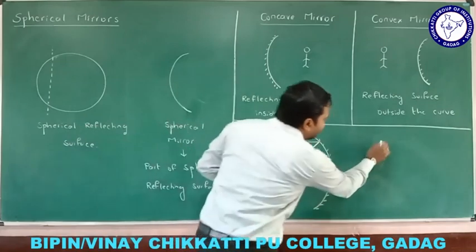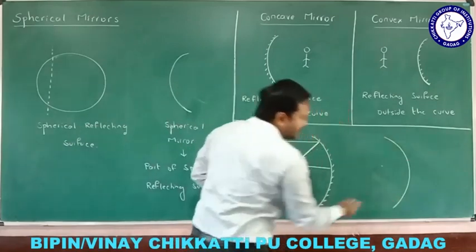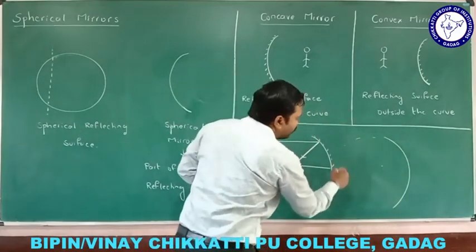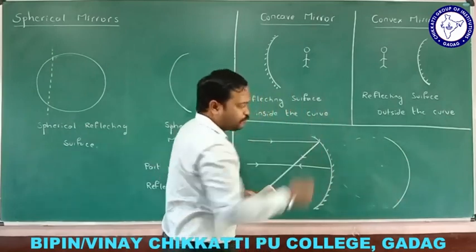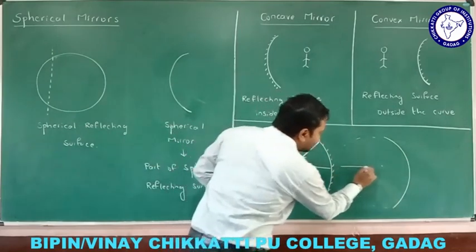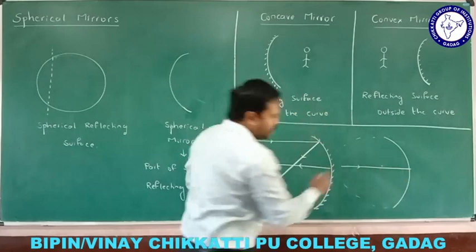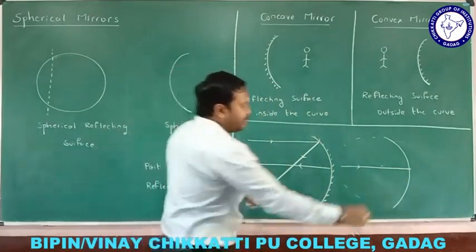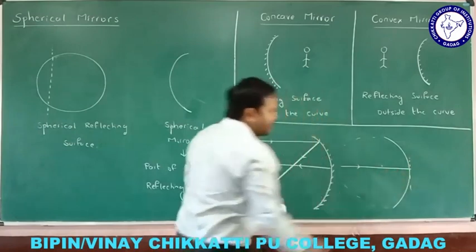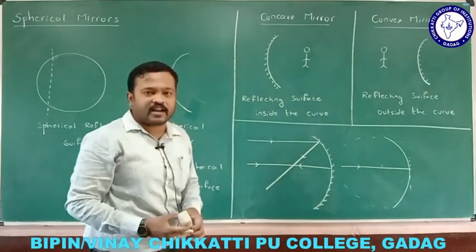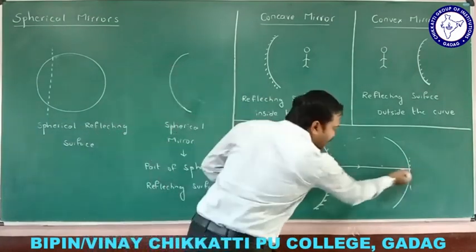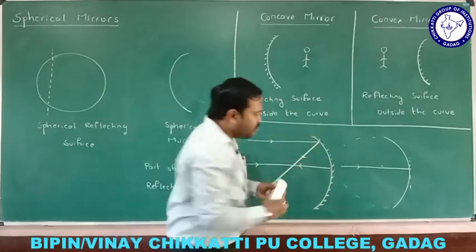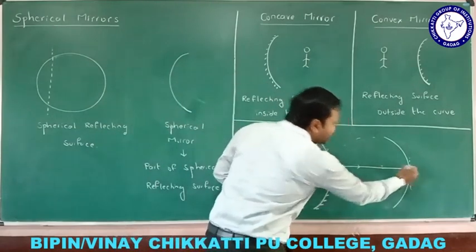Let me check again. This is a part of a spherical reflecting surface, and we know there is a sphere like this. If this is the angle of incidence, tell me where the normal is. Let me take a tangent here. Where is the perpendicular line to that tangent? This line itself, which means the normal lies on the incident ray itself.